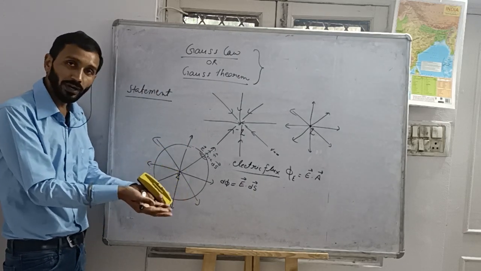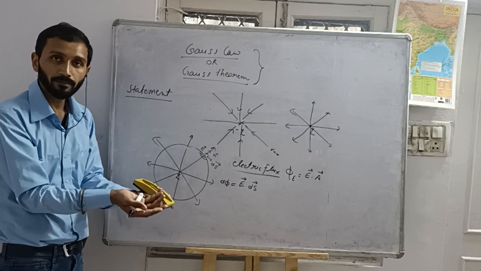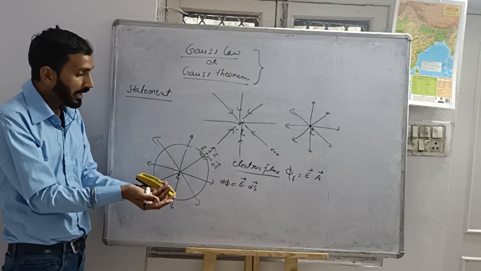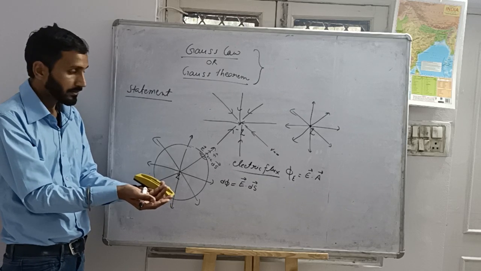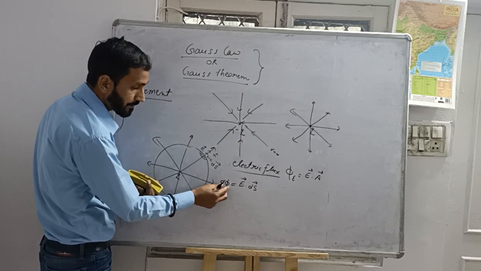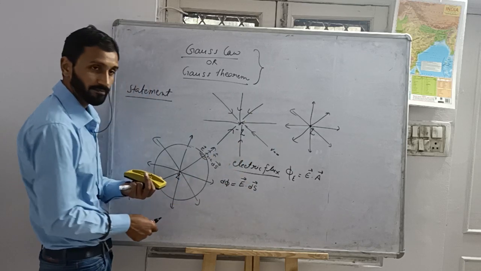And to find the total flux of the total area, I will sum up all the flux d phi through all the small area elements ds.